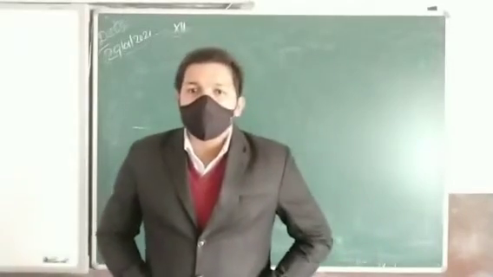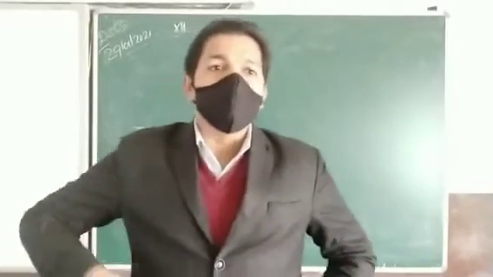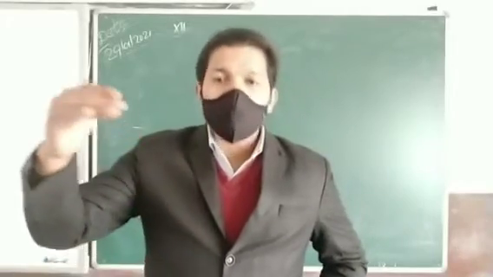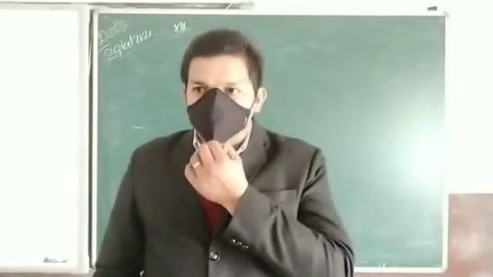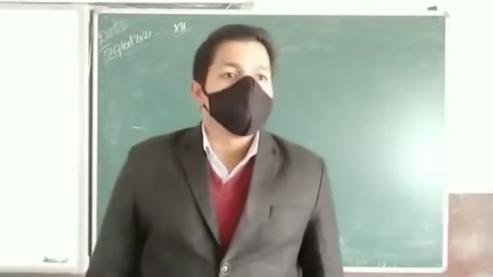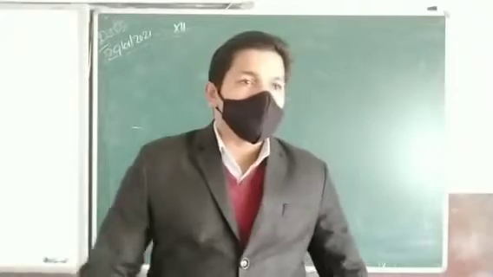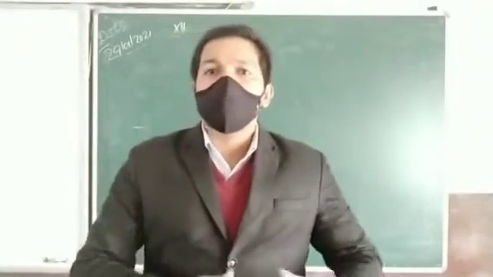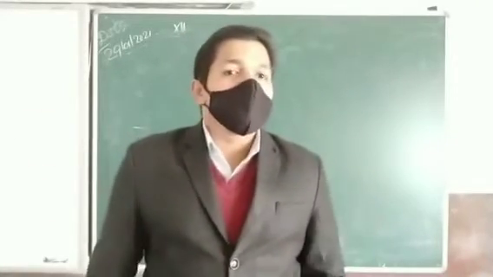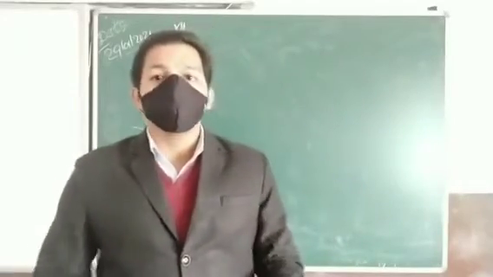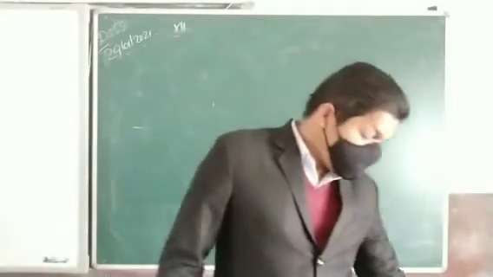Okay, so there can be 2 types of deviation. One is the positive deviation, that is, if the actual performance is more than the standard. But sometimes the actual performance will be less than the standard. Okay, we have set the target at 80, but we only perform 70. So it shows that there is a negative deviation. So whatever the deviation may be, we have to find out the reason for that.